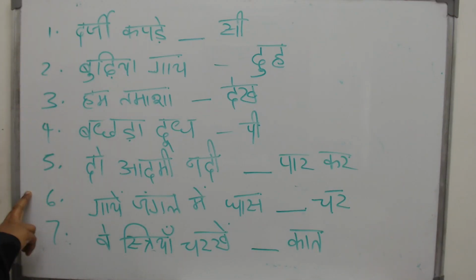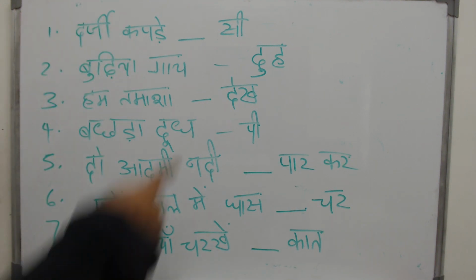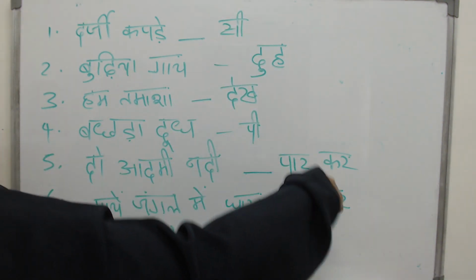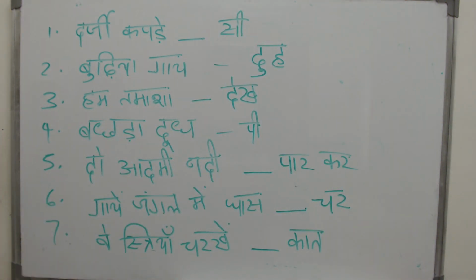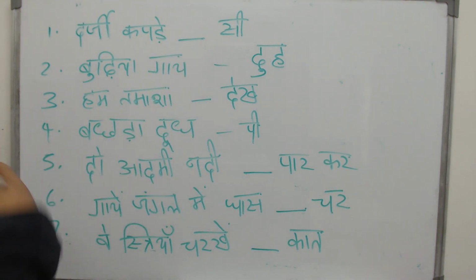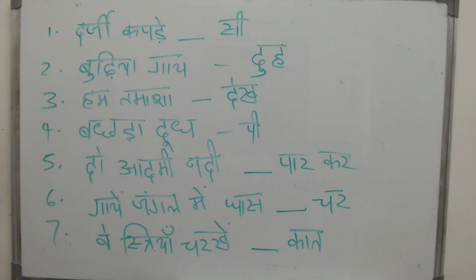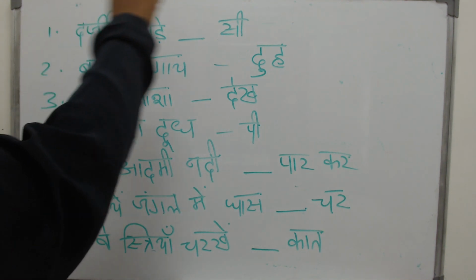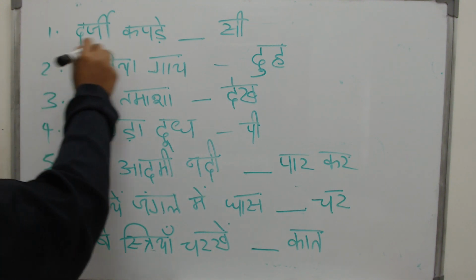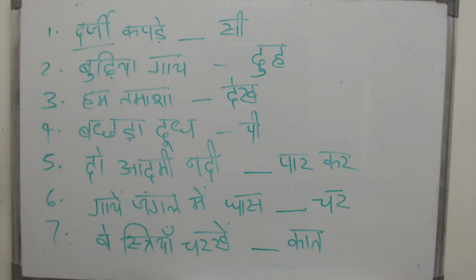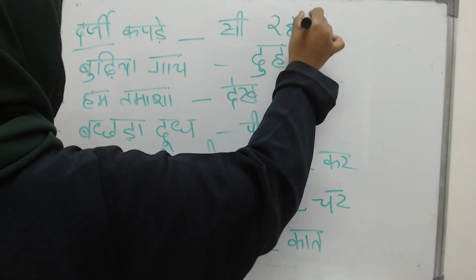Now look at these sentences. You have to fill in the blanks with the past continuous form of these verbs. The verbs are in their base form, in their root form. Now you fill in the blanks with the past continuous form of these verbs. So what is the first thing that you have to find out? Who is the subject? Who is the one doing the work? And he will decide how your verb looks like. Darzi. Darzi is the tailor. The tailor is stitching the clothes. So darzi kapde si raha tha.